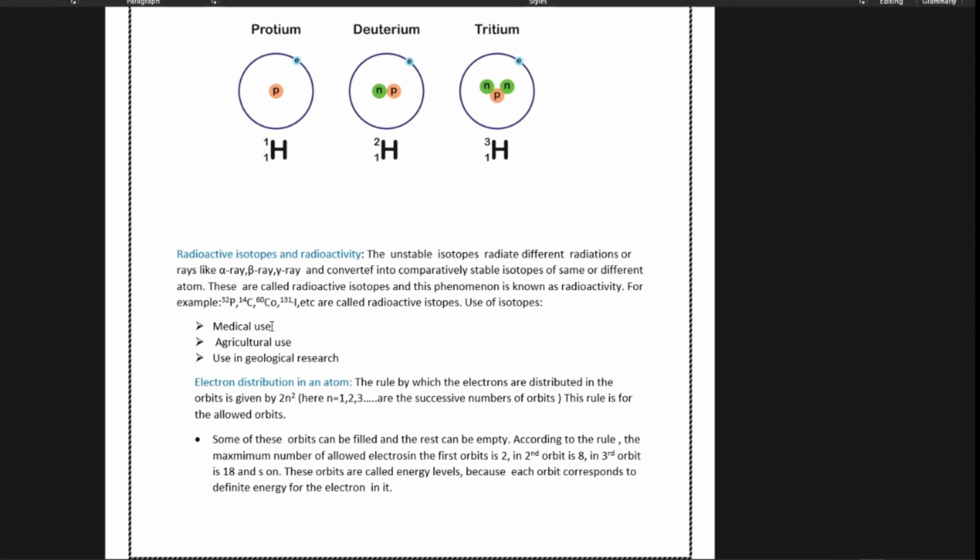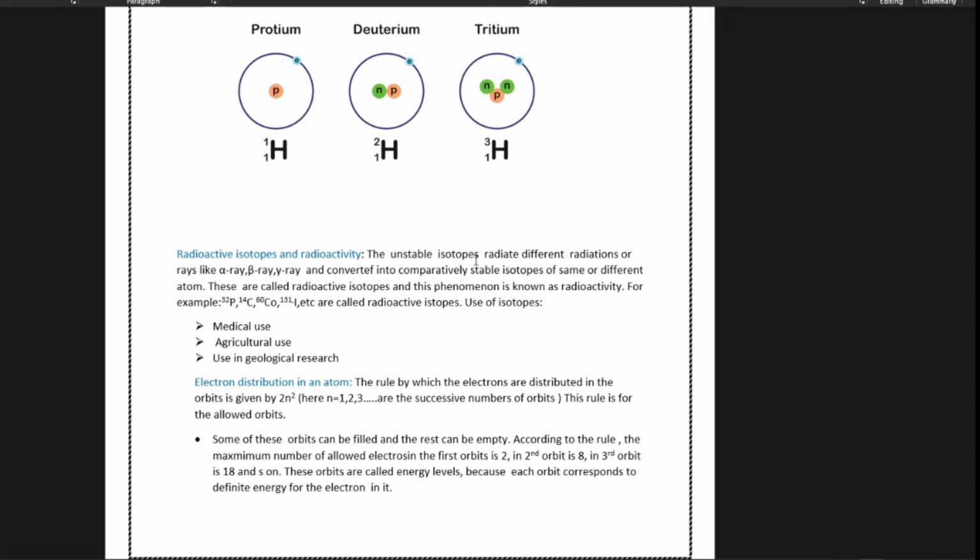Usually, a particular isotope of an element is more abundant because this isotope is more stable compared to other isotopes. So these are more abundant. That is, a radioactive isotope. These are used in daily life. So if you know the radioactive isotopes and radioactivity, what is this?